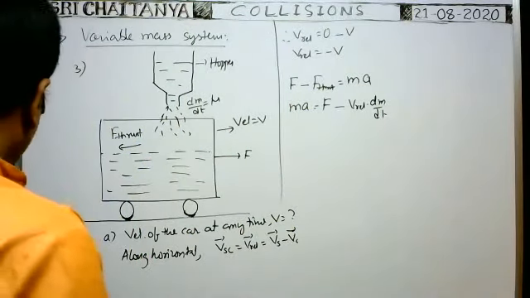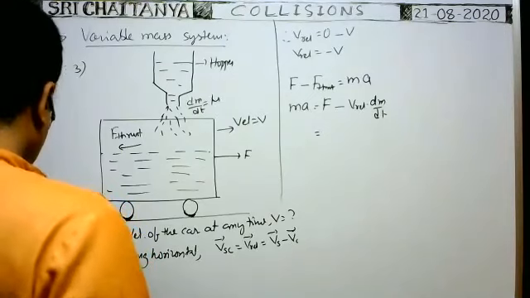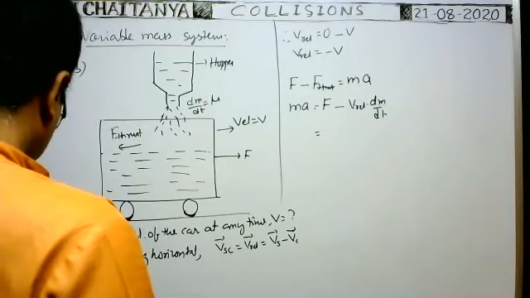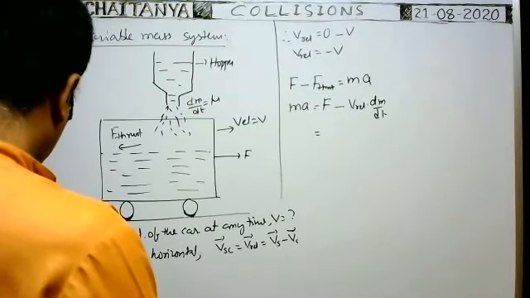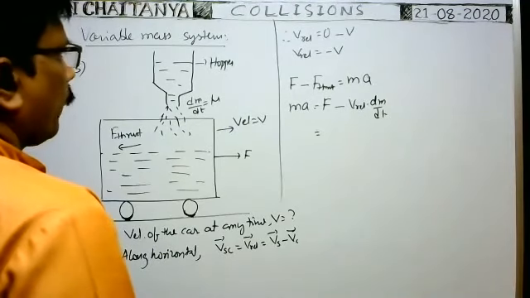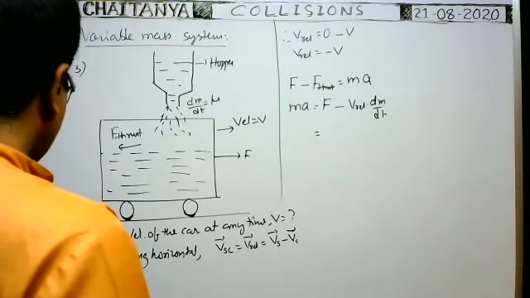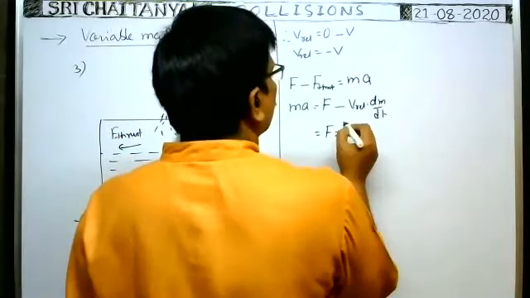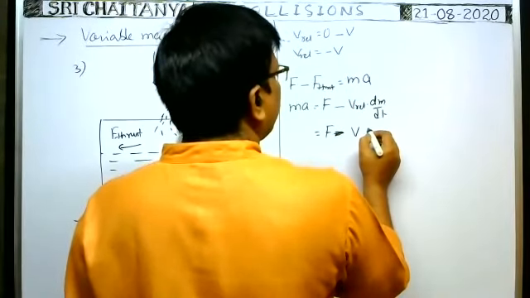You substitute v relative value. That is equal to v relative, so therefore F is equal to F minus v relative, meaning the magnitude of v relative is v into dm by dt, which is given as mu.